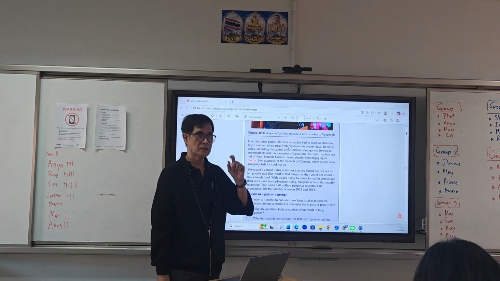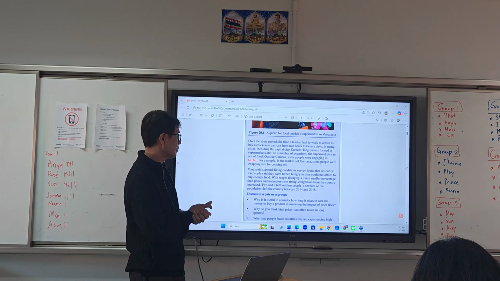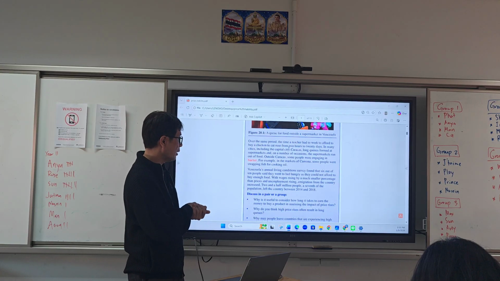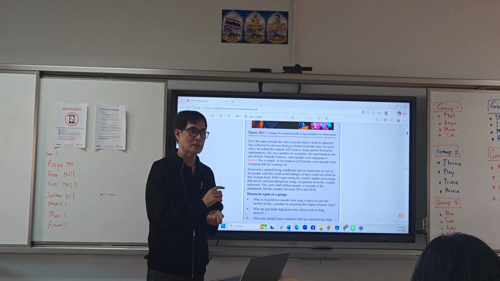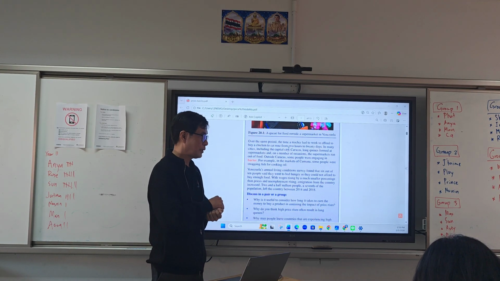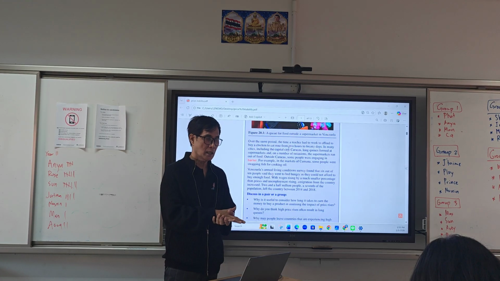You've seen another keyword here, which is emigration, moving out of the country because of the economic instability in Venezuela. I believe this is the time they're experiencing hyperinflation, wherein the value of their money is really devaluing.